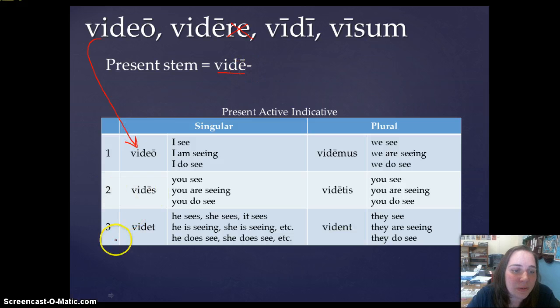And then for the rest of these, we're going to need the present stem, the vide. So video, vides, videt, videmus, videtis, vident. And of course, it's going to translate not as to love, because video means to see, but it's going to translate I see, or I am seeing, or I do see, etc. You see, he sees, she sees, it sees. Videmus, we see, videtis, you see, and vident, they see.